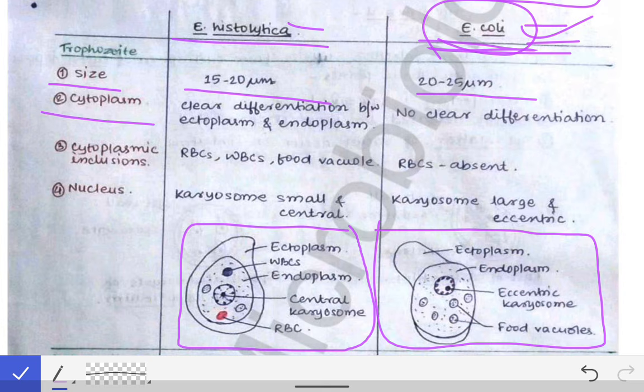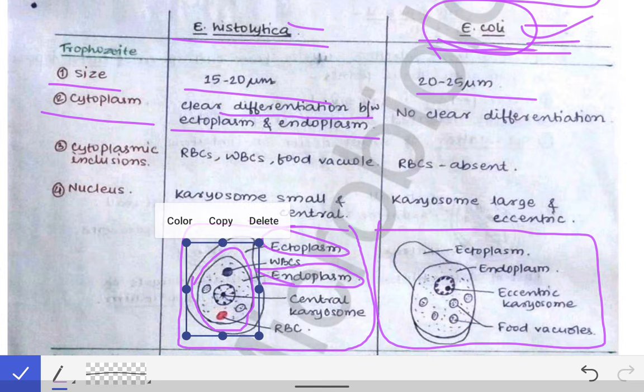Then if you see the cytoplasm, it has a clear differentiation between the ectoplasm and endoplasm. See here, this is the ectoplasm. The outside part is the ectoplasm and the inside part is endoplasm. And there is a clear differentiation. See, there is clear space between them. There is no overlapping between the ectoplasm and the endoplasm. That's why it is called clear differentiation between the ectoplasm and endoplasm.